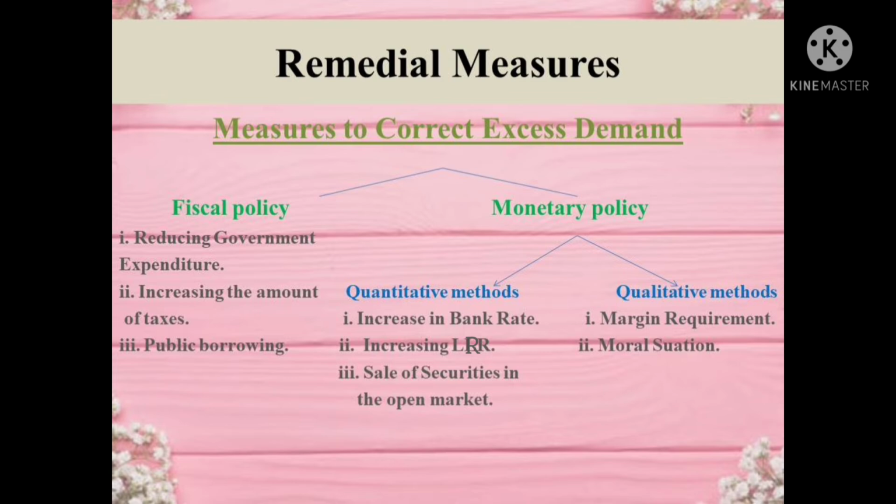Next is increasing the amount of taxes. In order to reduce the level of aggregate demand, the government should also increase the tax rate, especially on the rich people. Point number 3 is public borrowing.